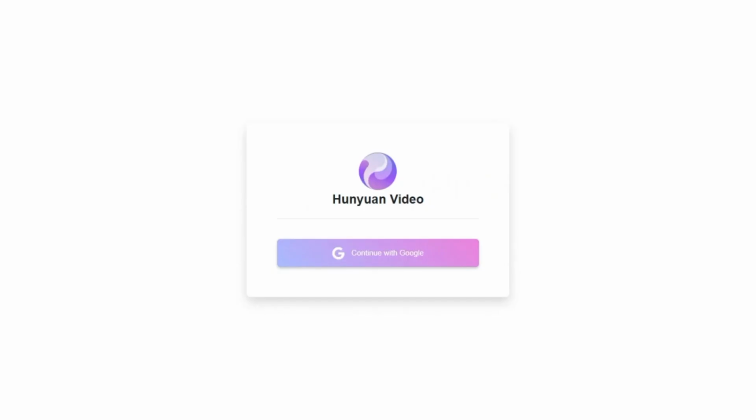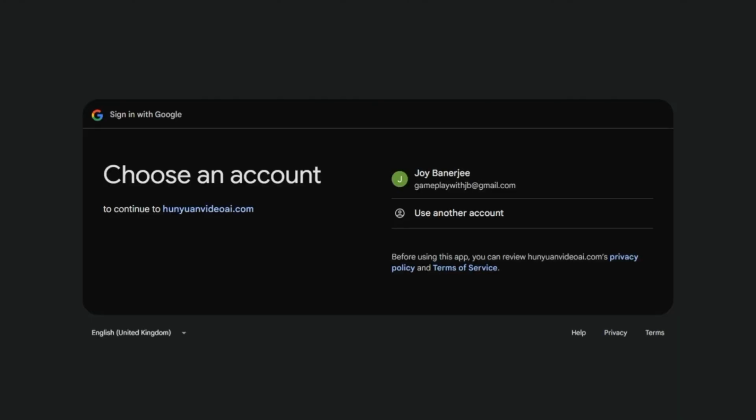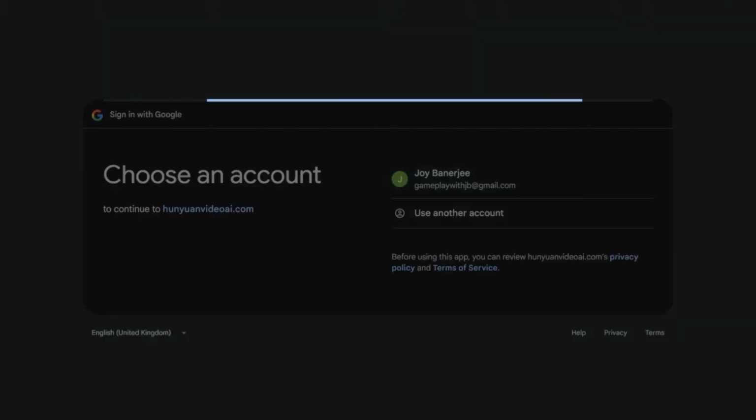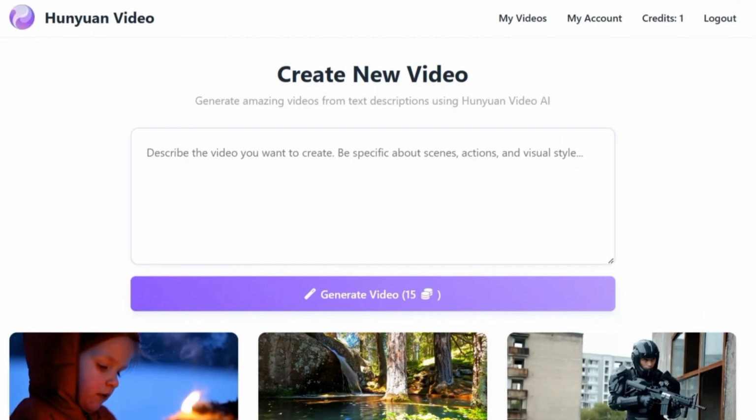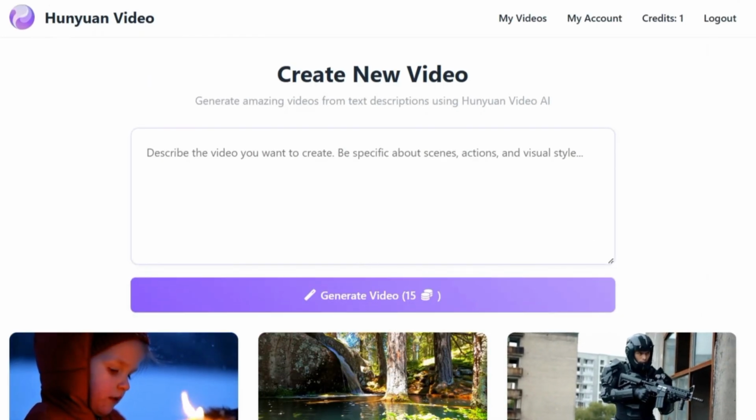Remember those old Etch-a-Sketch toys? You tilt and turn, creating basic shapes on the screen. Hunyuan Video is like a super-powered Etch-a-Sketch for video creation. You provide the basic instructions, and the AI uses its creativity to bring your vision to life.